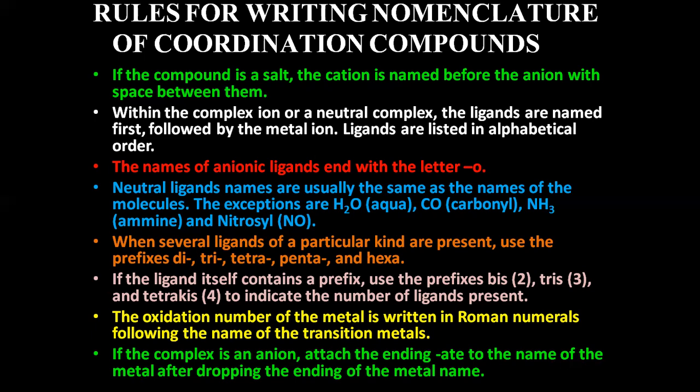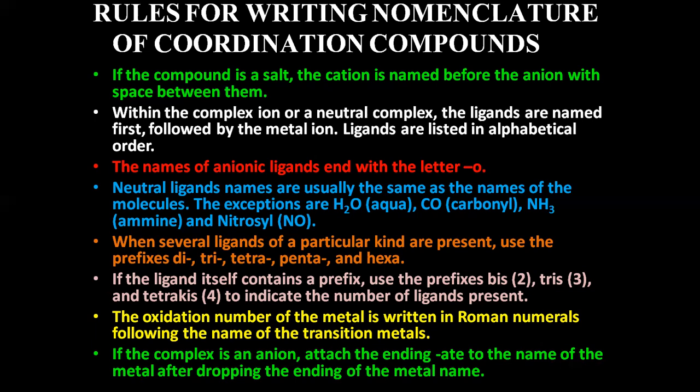The next rule is that the oxidation state of the metal is written in Roman numerals. That means whenever you name a particular metal, after naming the metal, in brackets you will write its oxidation state. So it is very important to know how to calculate the oxidation state of the metals in a complex, which I have shown you in the earlier video. If you haven't watched that, please watch how to calculate the oxidation state, which you can find in the earlier videos I have uploaded on coordination compounds.